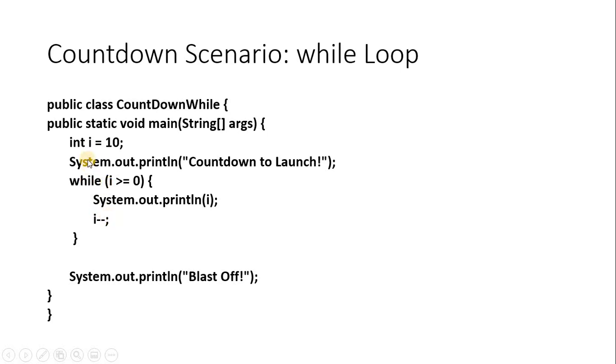So here the initialization I is 10 for example, while we are taking I is greater than or equal to 0. The condition is true because 10 is greater than or equal to 0. So the value will be printed here, and inside we are writing I minus minus. It means every time the value will be decreased until it reaches 0, and once it is printed from 10 to 0, then loop will be terminated. So it is going to say blast off, the next line will be executed.